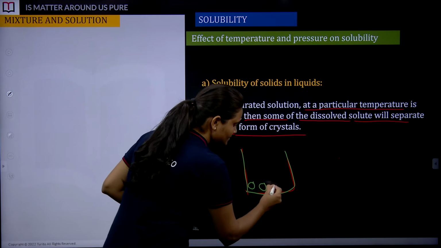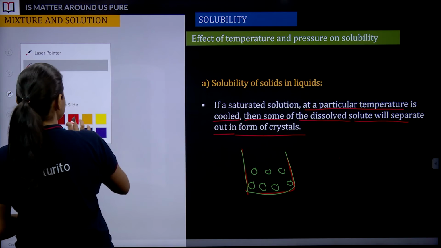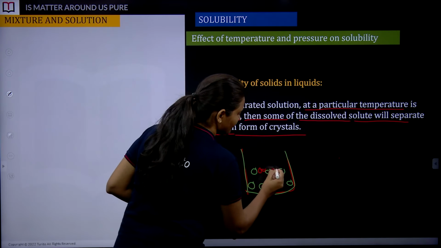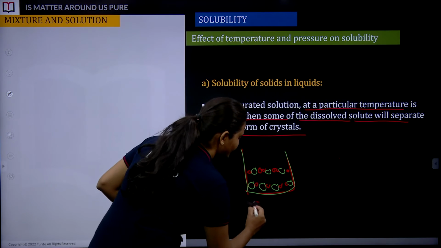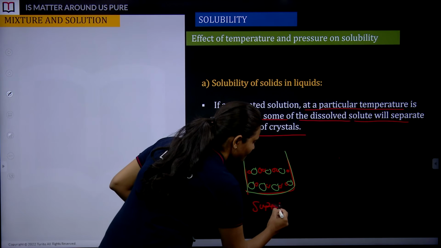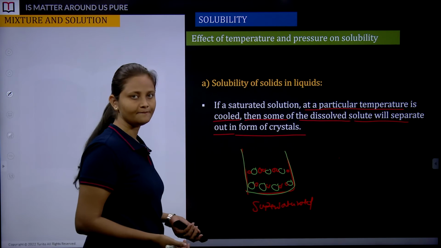Correct? So these were some dissolved particles, and now we have added some extra particles. This is how what we have, I will write it here, supersaturated solution. In a way it is a supersaturated solution only.